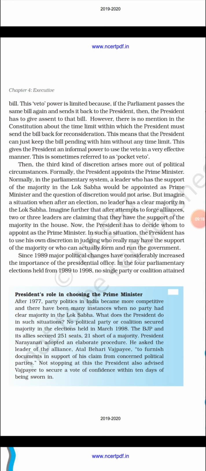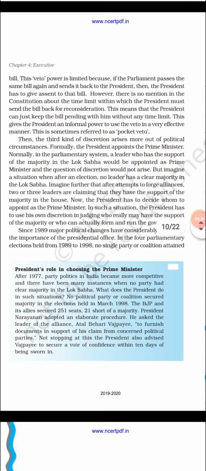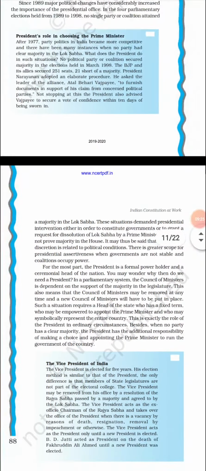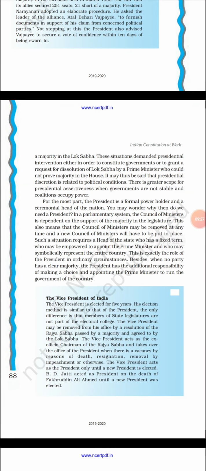The situation demanded presidential intervention, either to constitute a government or to grant a request for dissolution of the Lok Sabha by the Prime Minister, who could not prove a majority in the House. It may thus be said that presidential discretion is related to political conditions. There is greater scope for presidential assertiveness when governments are not stable and coalitions occupy power.